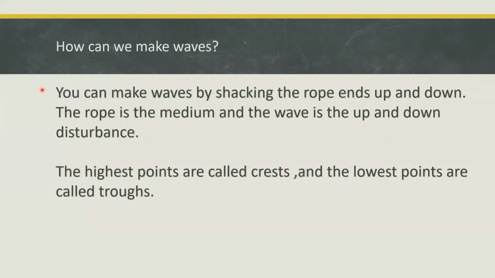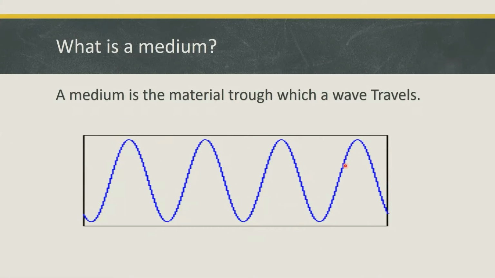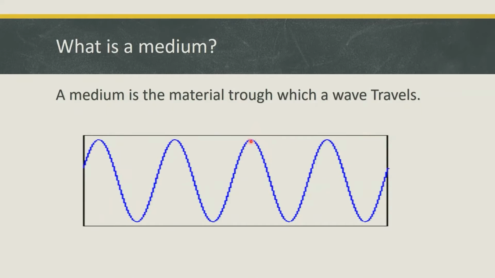How can we make waves? You can make waves by shaking the rope's ends up and down. The rope is going to be the medium and the wave is the up and down disturbance. As we can see back here, we're going to act like this is the wave that we made. The lowest points are called troughs and the highest points are called crests.